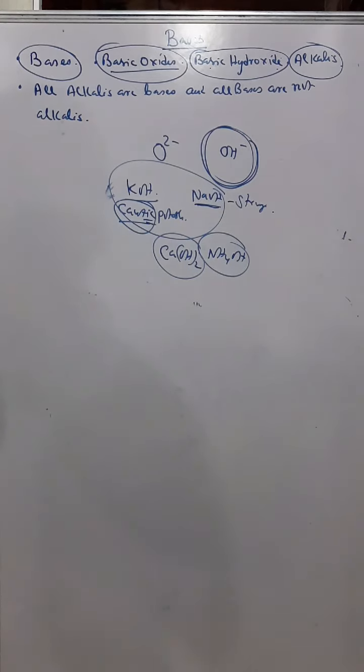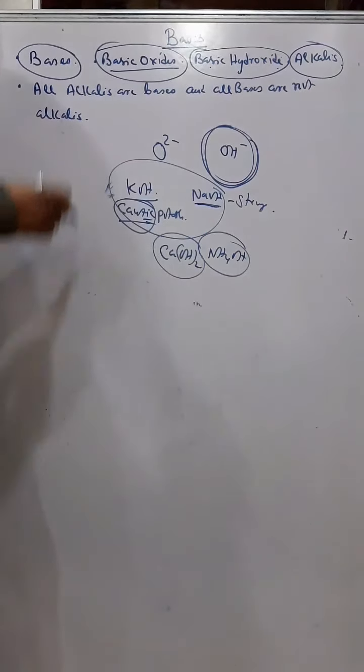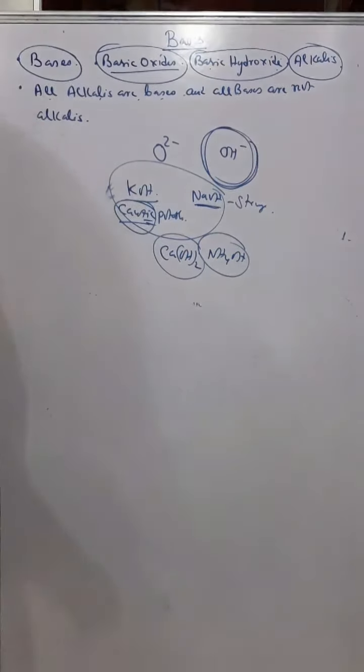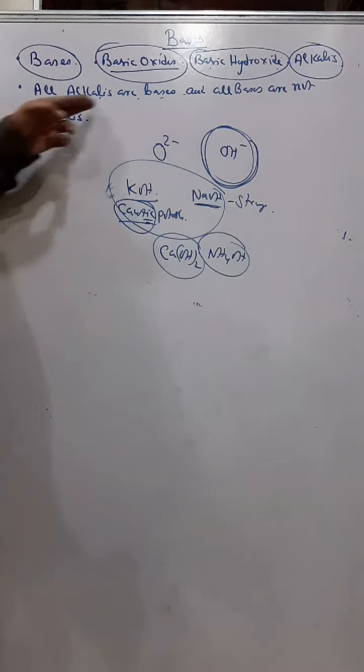So these are called alkalis, and hence we can say that all alkalis are bases, but all bases are not alkalis. Why are all alkalis bases? Because alkalis are bases which are soluble in water. In fact, basic hydroxides which are soluble in water are known as alkalis. But all bases are not soluble in water, and therefore all bases are not alkalis.